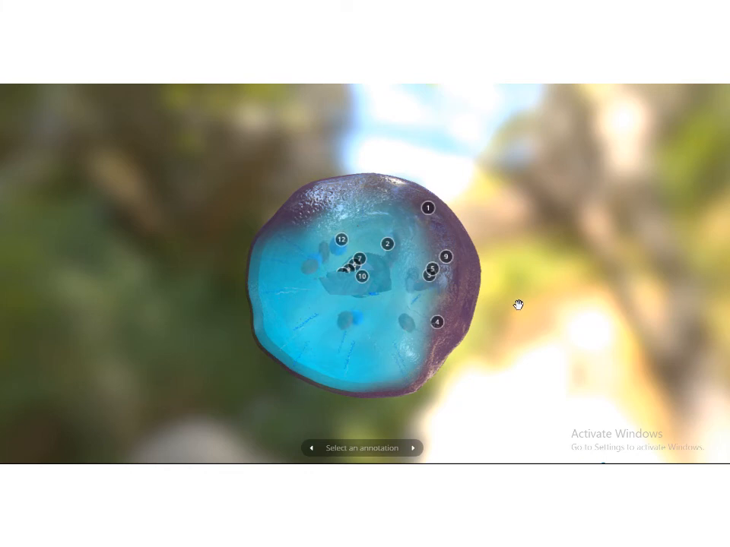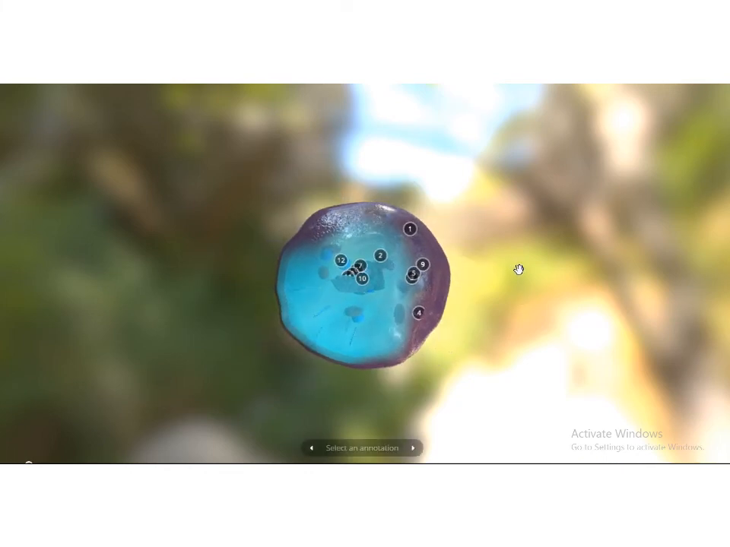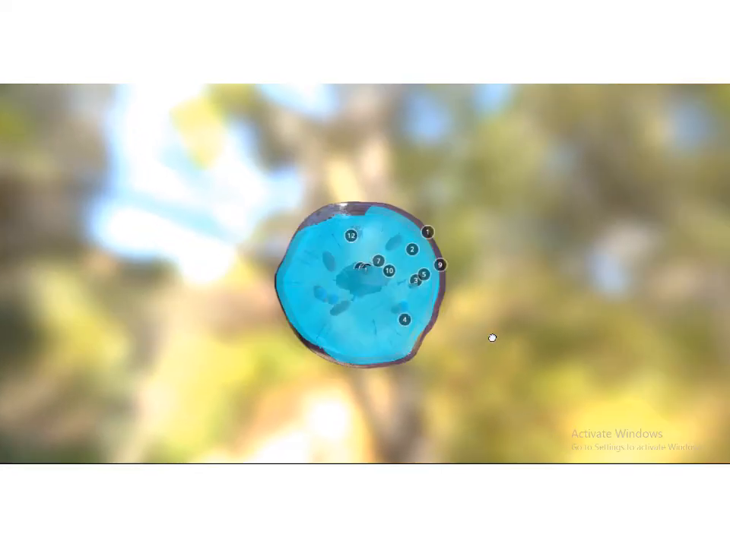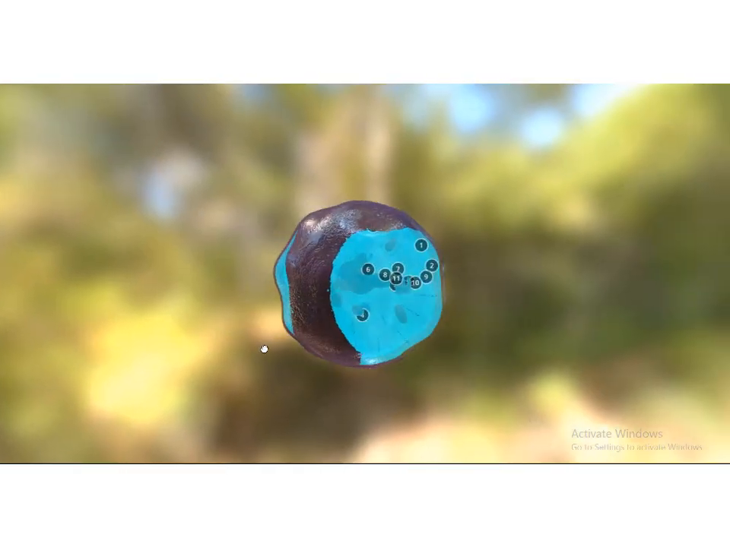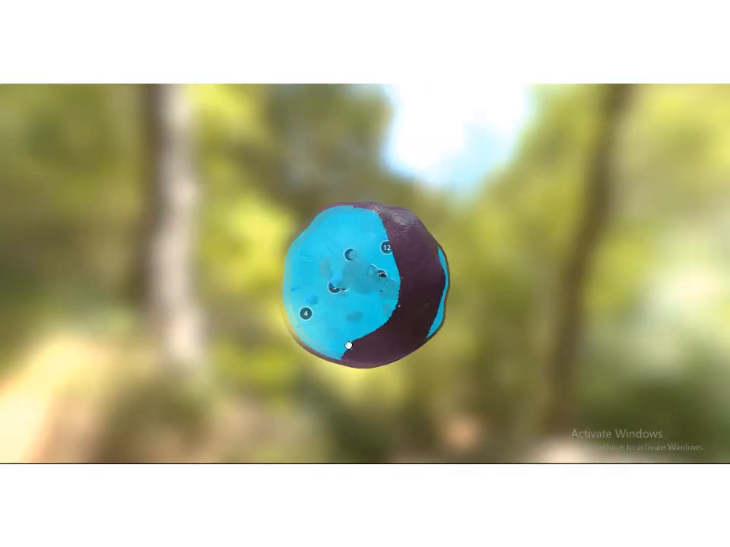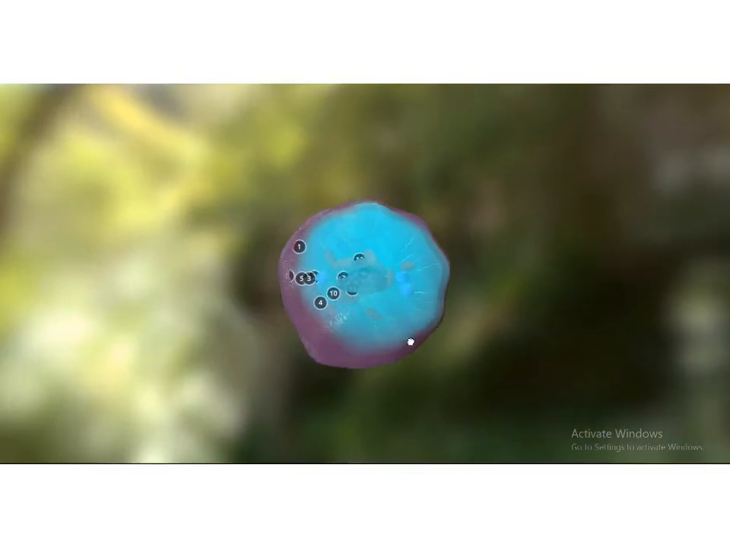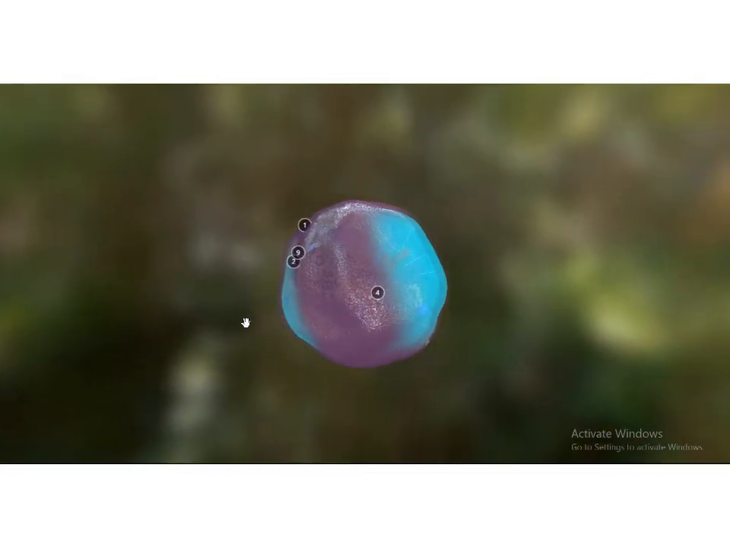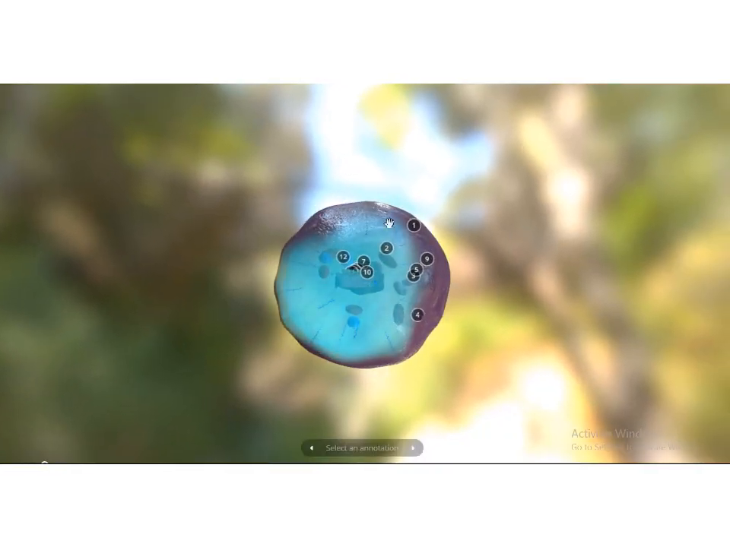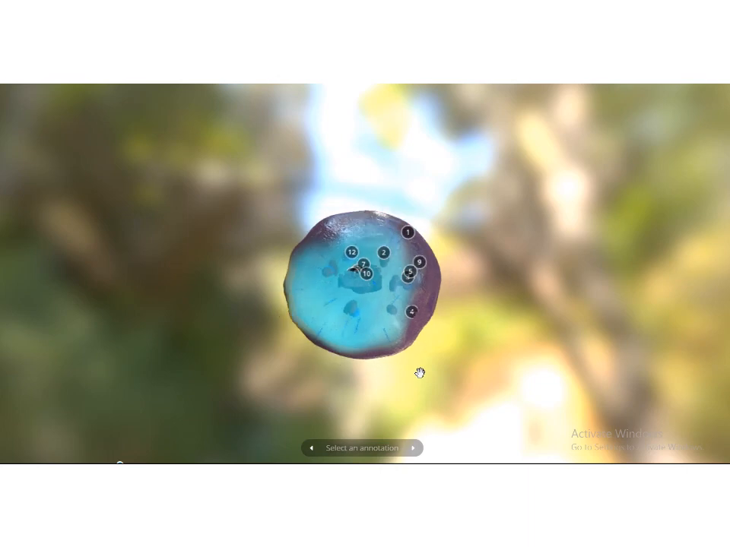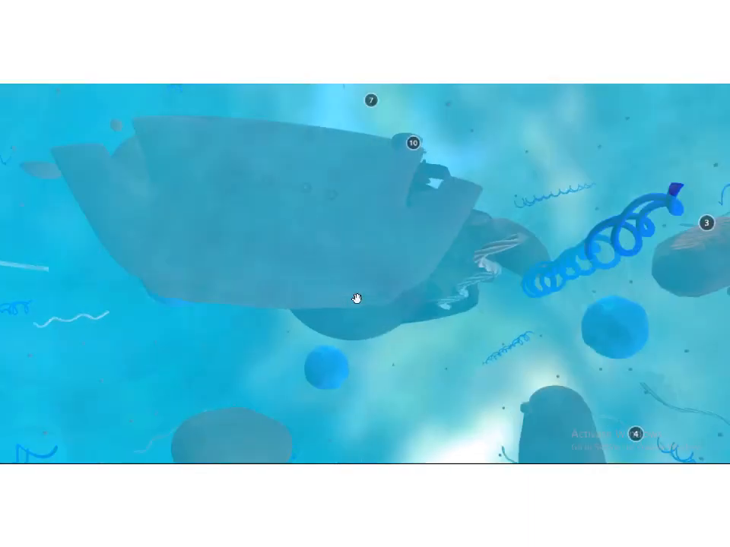Okay, now let's see the animal cell. This is the animal cell. Actually, plant and animal cell structures are almost the same. Just this animal cell has no outer cell wall. So the outer layer of this animal cell is the cell membrane only. No cell wall.